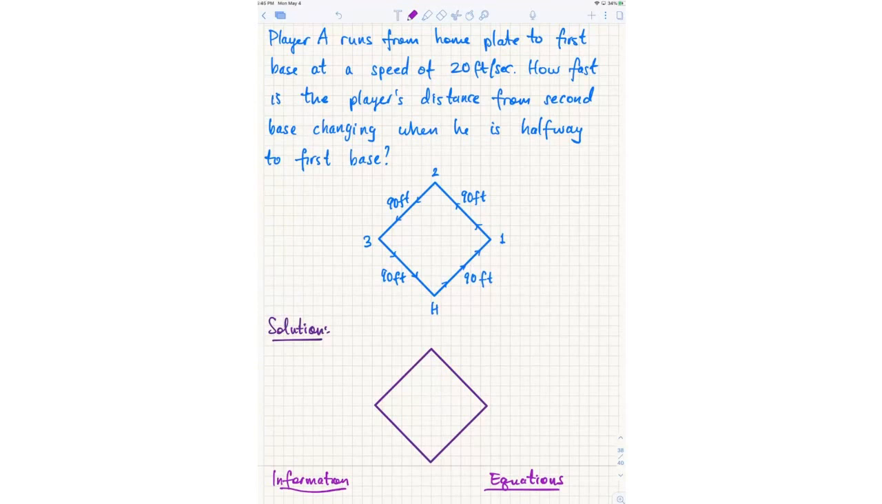Since player A is running towards first base, and halfway to first base, from that distance to the second base, that's what you're calculating. Well, the distance from second base to the halfway point is a constant length, right? Okay. So that's not changing over time.